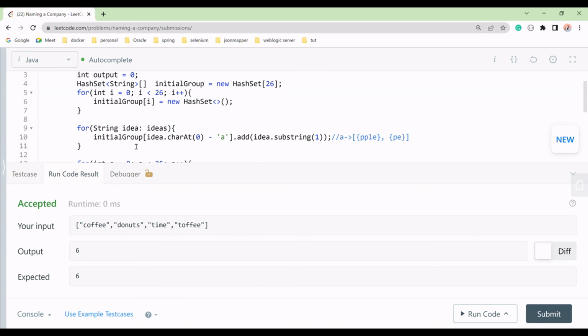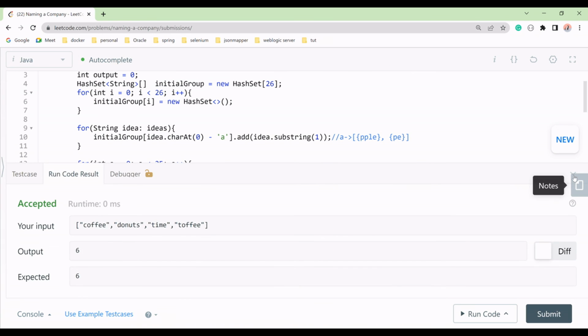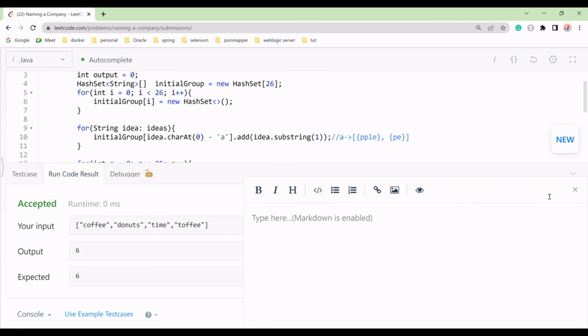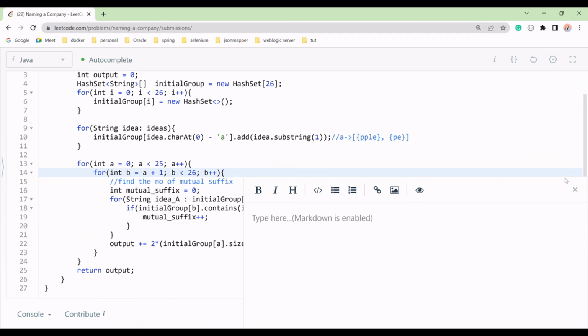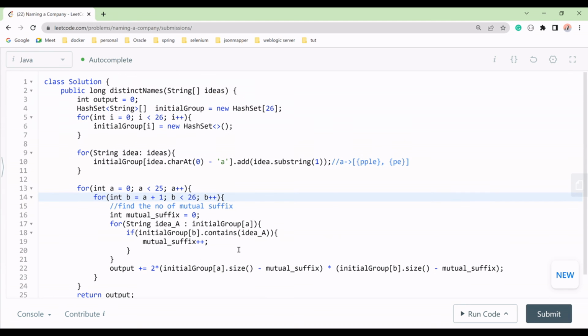Let me check. Wrong answer is coming. Why is the wrong answer coming? Okay, so see, first we have taken idea, then names, output, then strings, this one is also good.